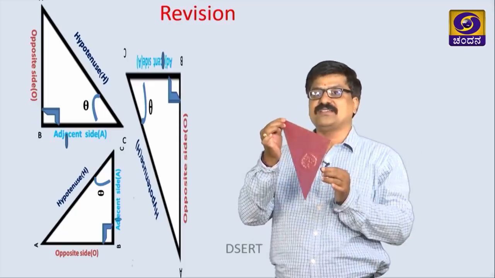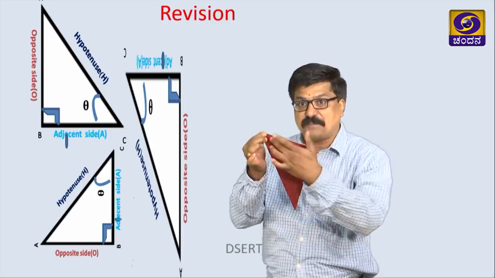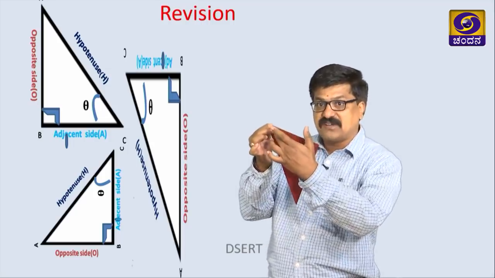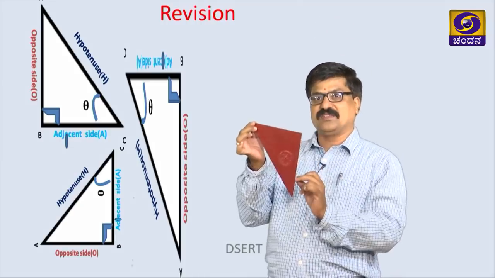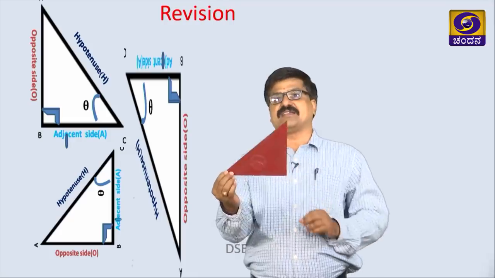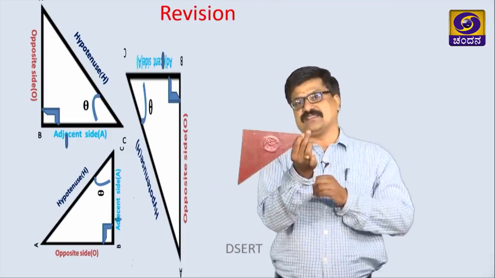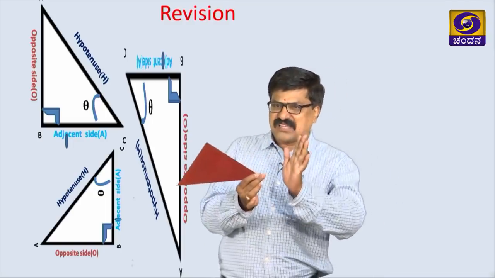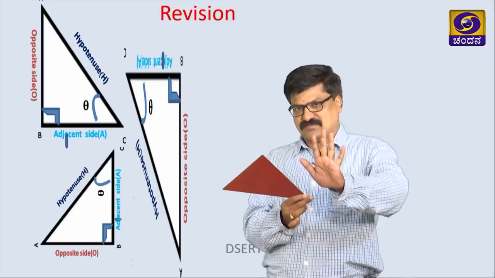Theta is here only, right. In such case, the opposite side with respect to this is this one only. So, we must remember the right angle triangle may be like this or like this or like this. They can give only different positions, right.